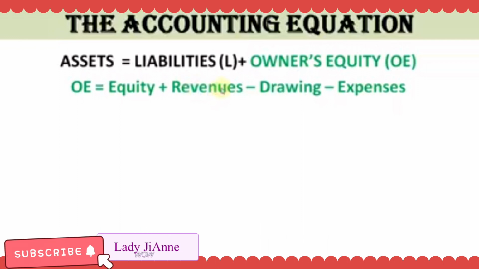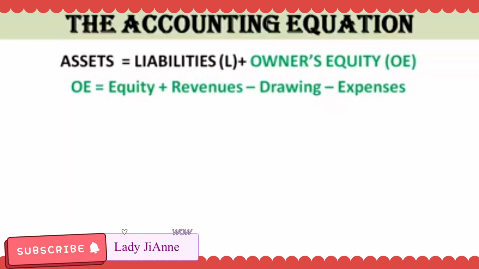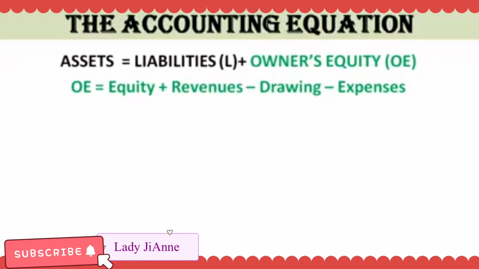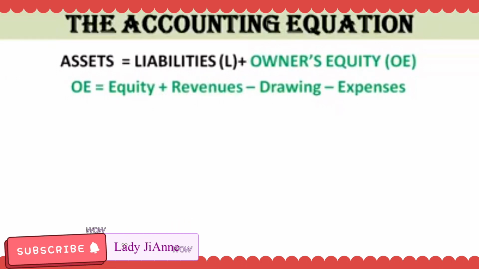Ano pa ang may effect kay owner's equity? We have drawing. Ano ba ang effect ni drawing? Binabawasan niya si owner's equity. Ano pa? Expenses. Ano ang effect ng expenses sa owner's equity? Binabawasan niya. So, ibig sabihin, owner's equity is computed as equity or investments ni owner plus revenues minus drawing minus expenses.